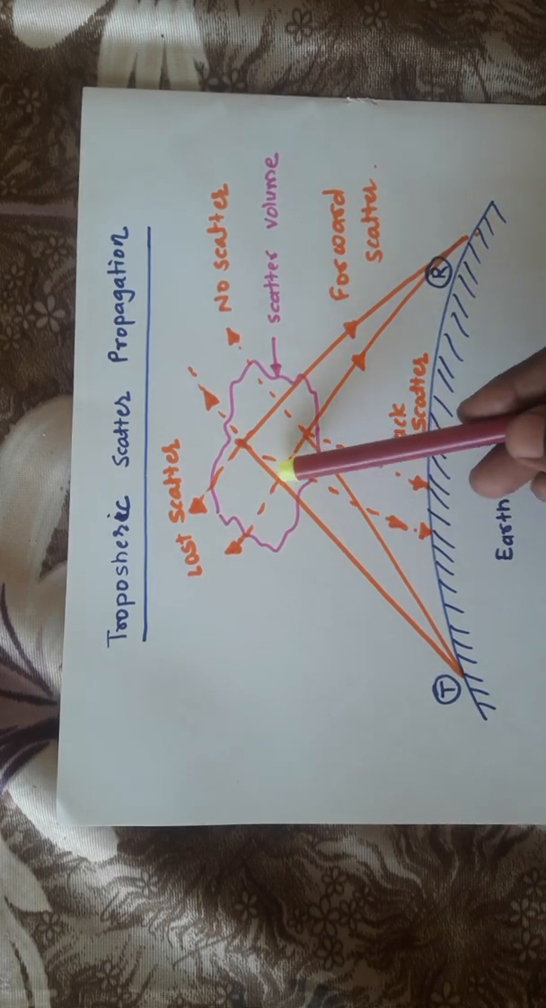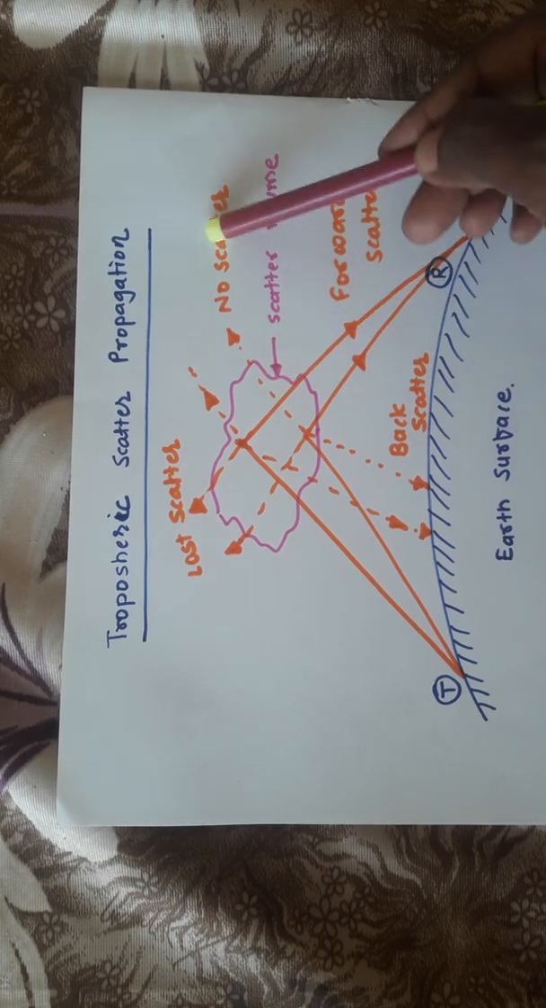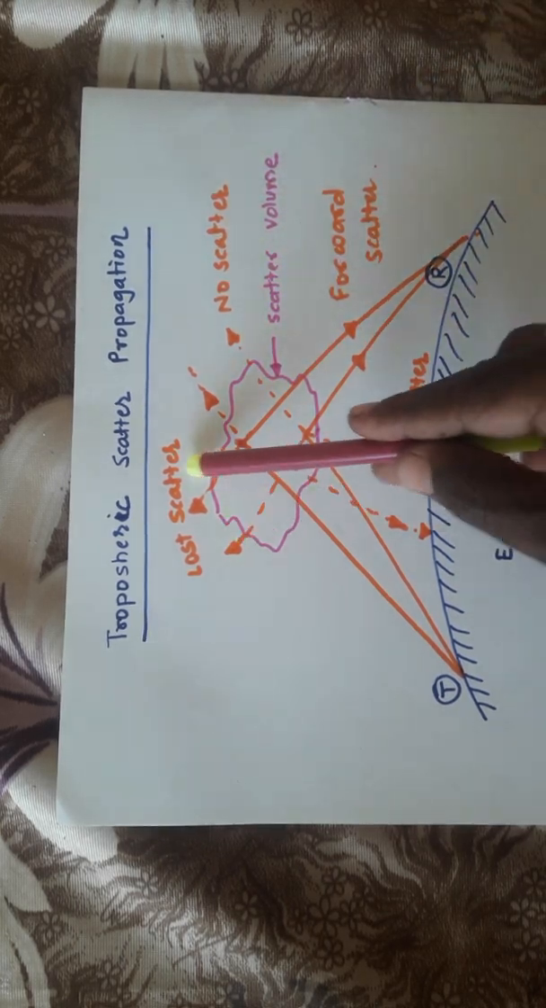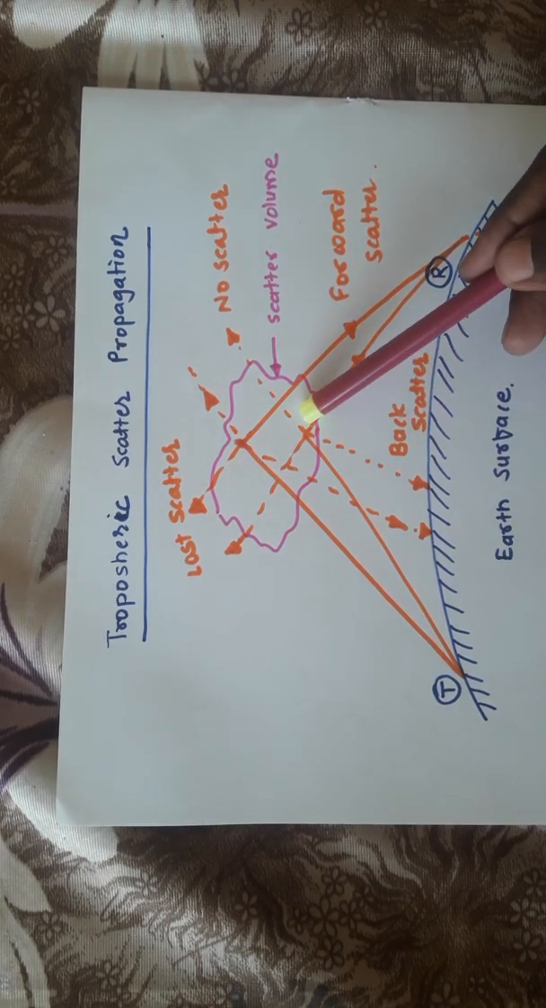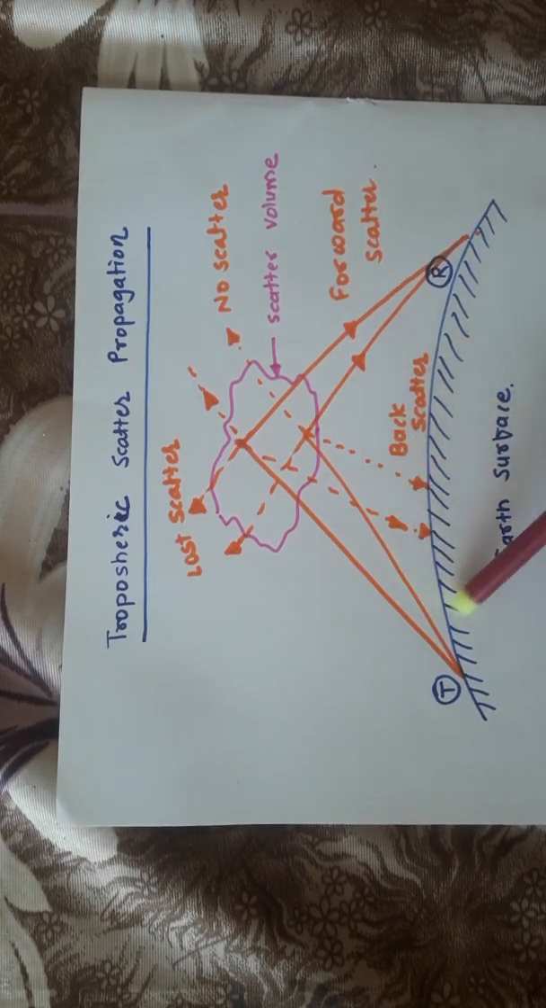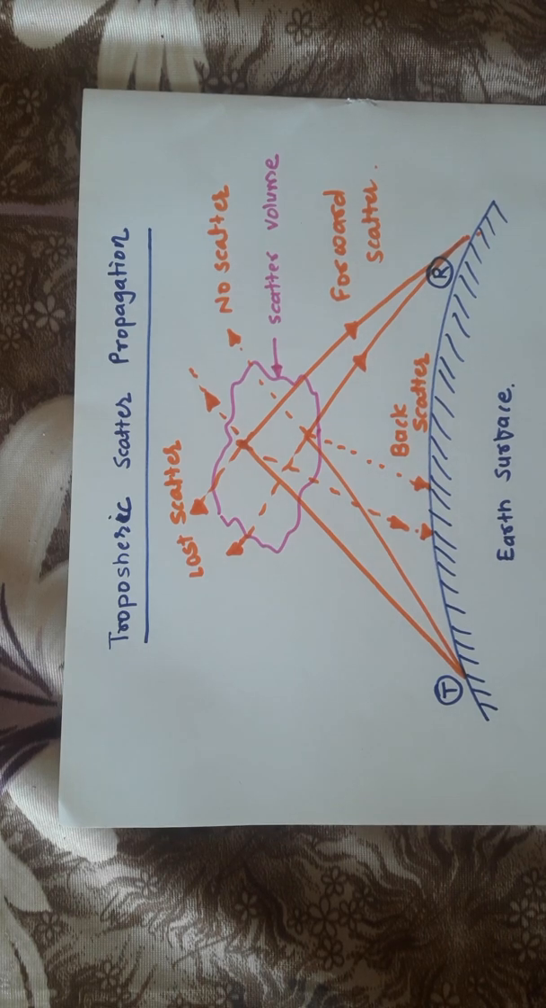Many rays are not scattered, so no scatter has escaped from the scatter volume. Some rays get lost, these are nothing but the lost scatters, and some rays return back to the Earth's surface, which is not our destination. It is called the backscatter type of propagation, or the backscatter rays. Now this phenomenon is permanent and not a sporadic one.